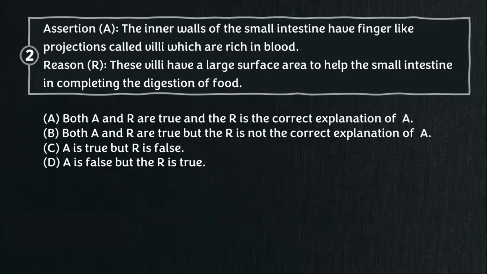Let's see the second question. Assertion: the inner walls of the small intestine have finger-like projections called villi, which are rich in blood. Reason: these villi have a large surface area to help the small intestine in completing the digestion of food.